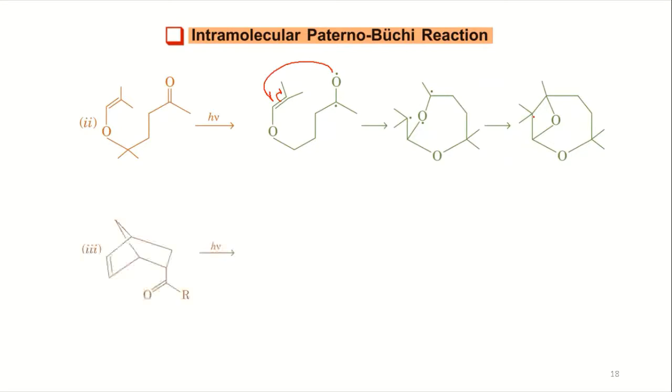Okay. Now you have another example. You have this as another substrate. So you have alkene, you have keto. What will happen? It will generate this biradical, and then you have the product formation. Okay, and then those two will be connected, and you'll have this as your product. Okay, so this is all about the Paternò–Büchi reaction.